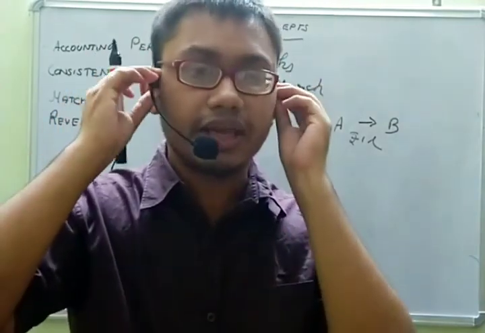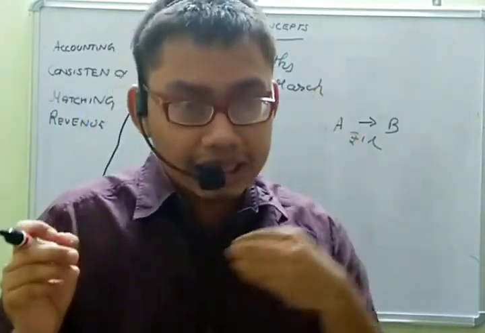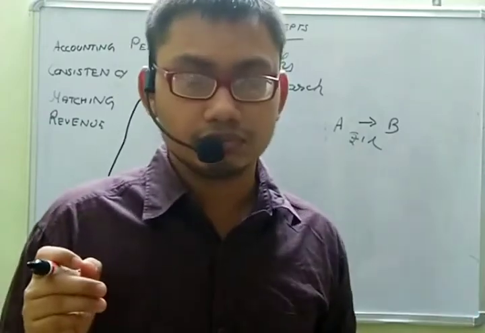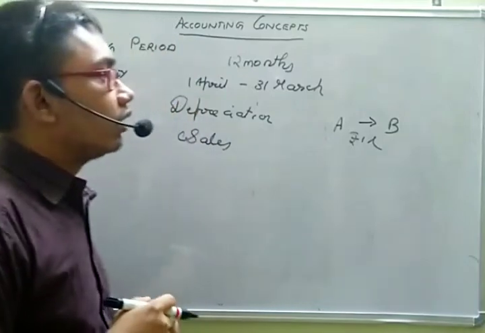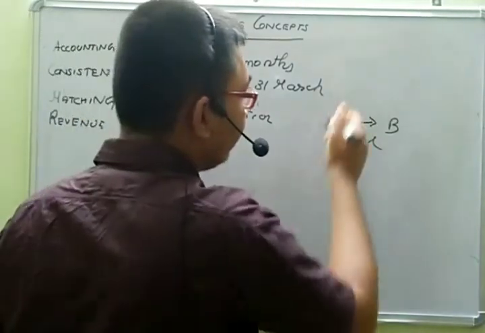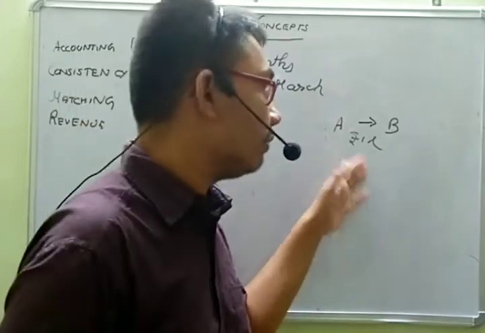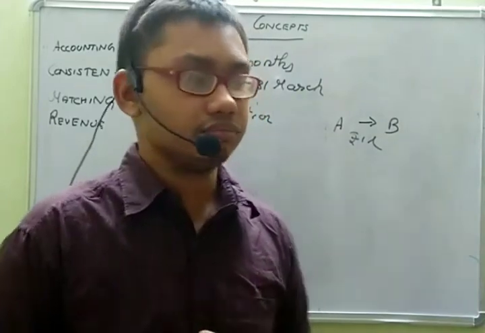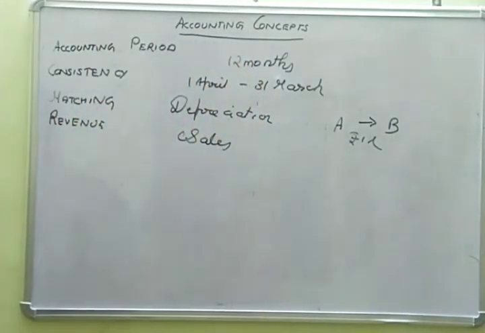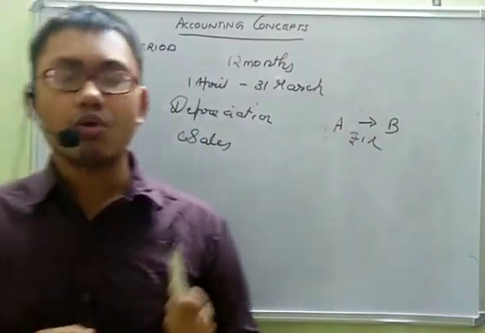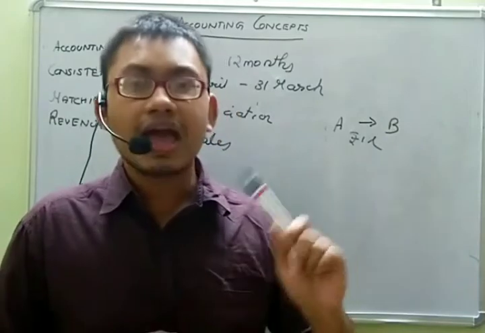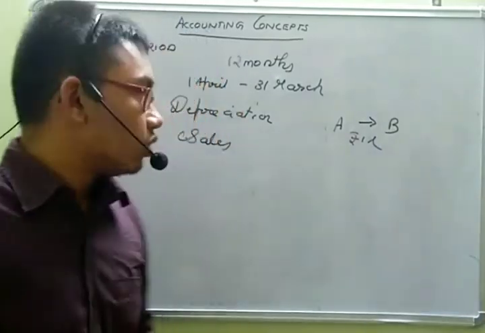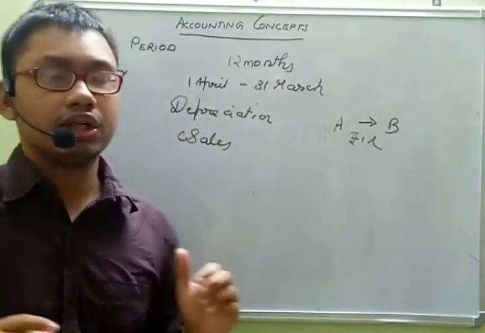So what does this indicate? We should have a legal right to recognize that revenue. There is one more thing. If B gives an advance of rupees 5,000 to A for the same sale, this advance should be recognized as revenue only when A has prepared the goods and is ready to dispatch. So we should have a legal right to receive that revenue.